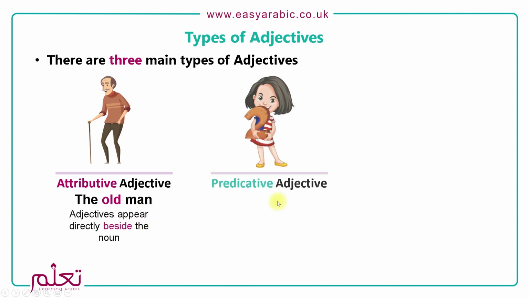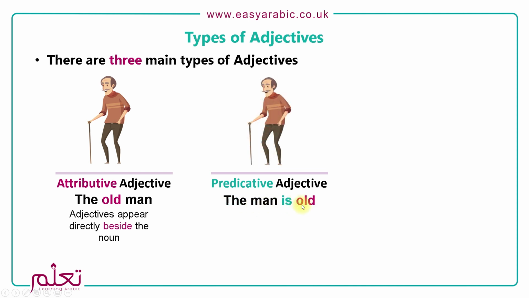The second type is what we call a predicative adjective. And what this does is either modifies, or I would say completes, the sentence. So if we said the man is, so here it says the man is old, but if we were to take the old away, the sentence would not be complete. So the man is what? And you need to put something to finish the sentence off, and this is called a predicative adjective. And you can notice that the adjective does not appear straight after the noun. It appears after a linking verb. So here the is is the linking verb.